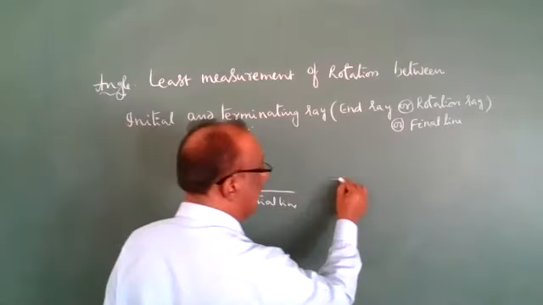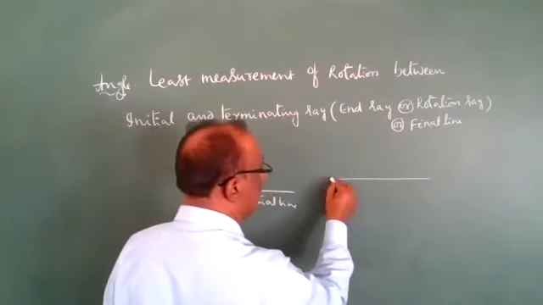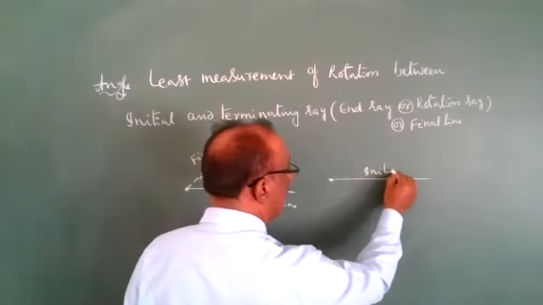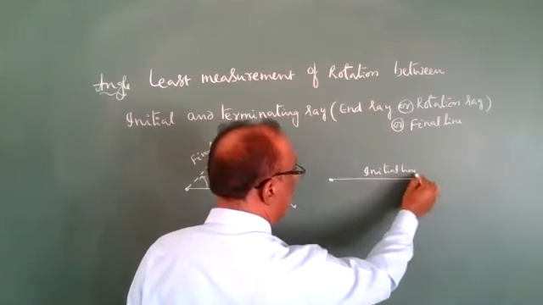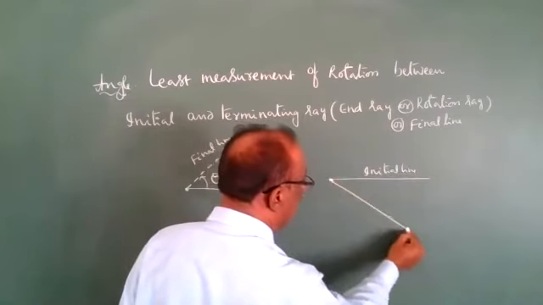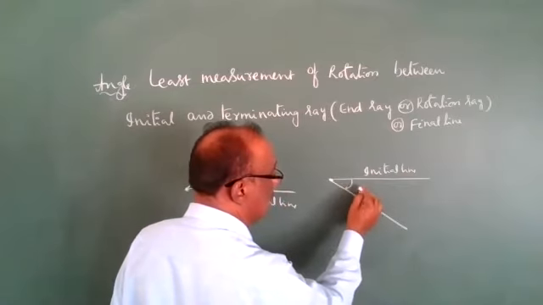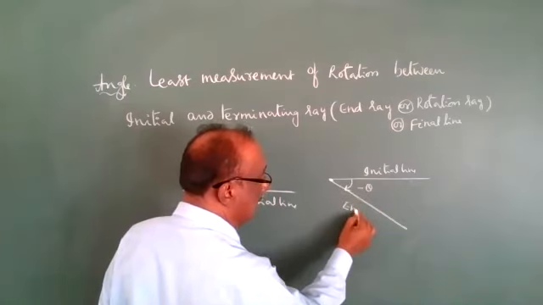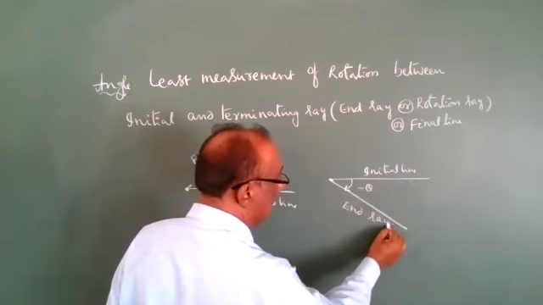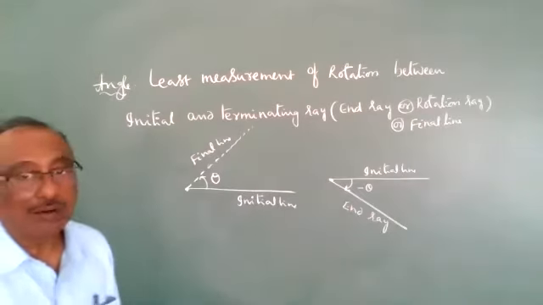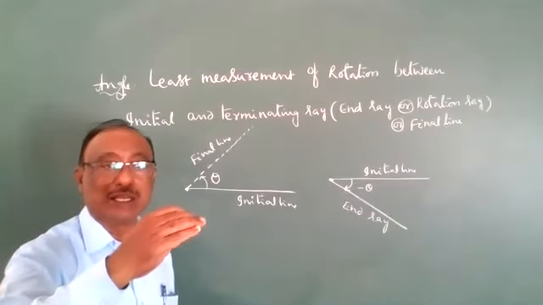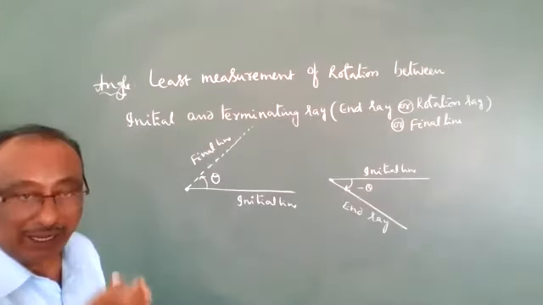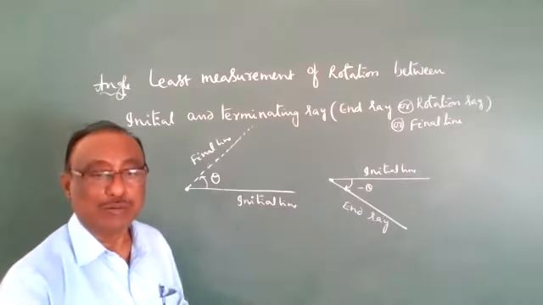This is the initial line, the final ray, the ending ray. If the ending ray is going downside, then the angle is negative. So moving upside is positive, and moving downside is negative. Right?